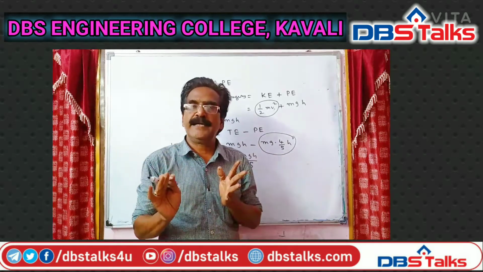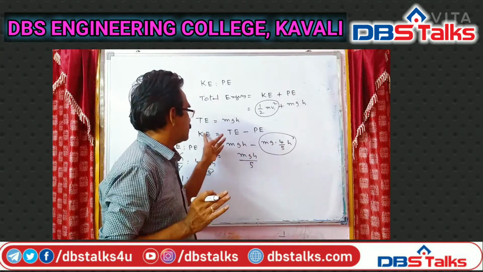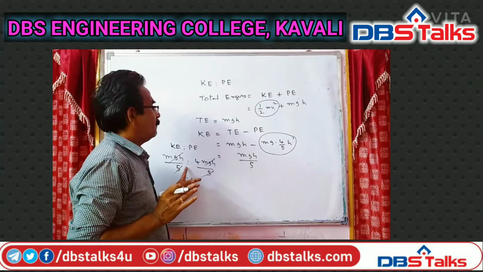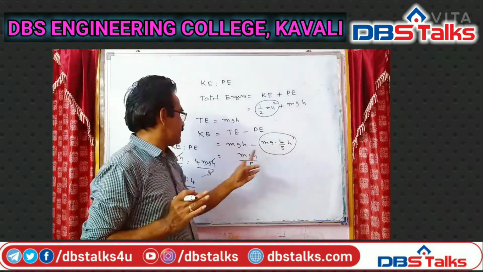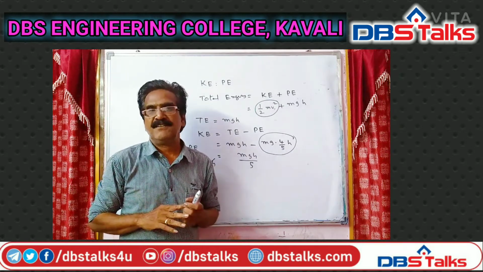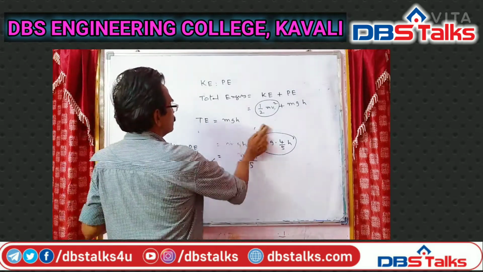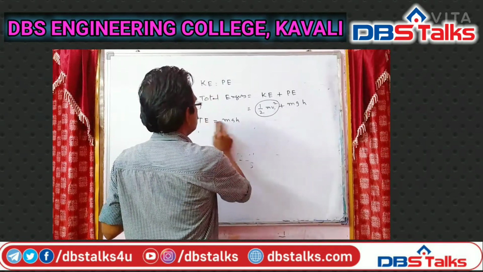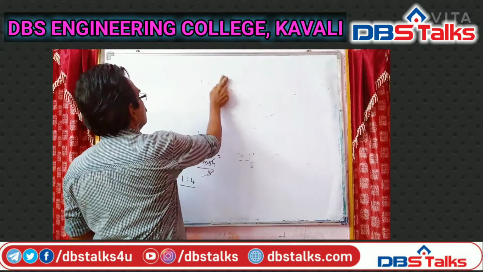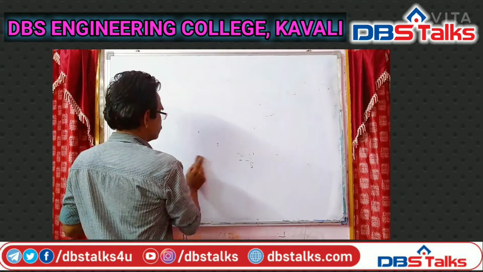Now we are trying to find the kinetic energy. Kinetic energy is equal to total energy minus potential energy. Total energy mgh minus potential energy at 4h by 5 is this much. So kinetic energy is mgh by 5, and the ratio between these two is 1:4, friends.